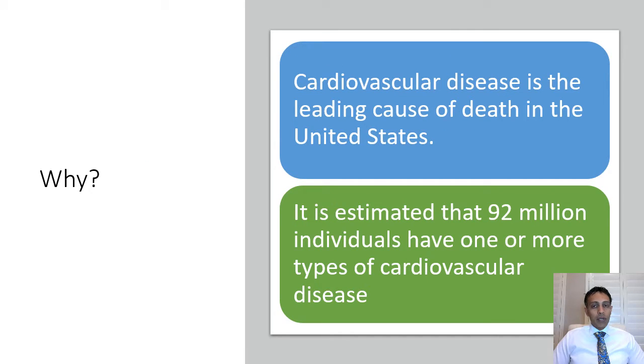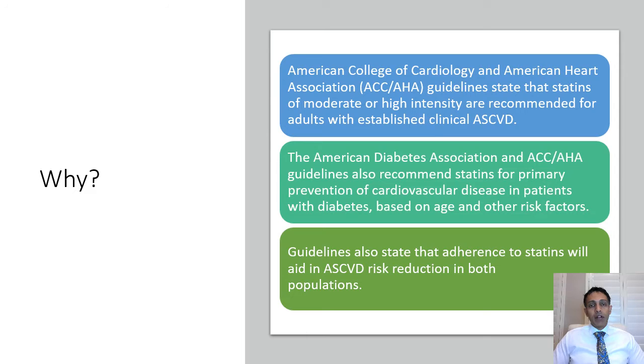Well, why is this appropriate? Cardiovascular disease is the leading cause of death in the United States. It is estimated that 92 million individuals have one or more types of cardiovascular disease. The American College of Cardiology and American Heart Association guidelines state that statins of moderate or high intensity are recommended for adults with established clinical ASCVD.